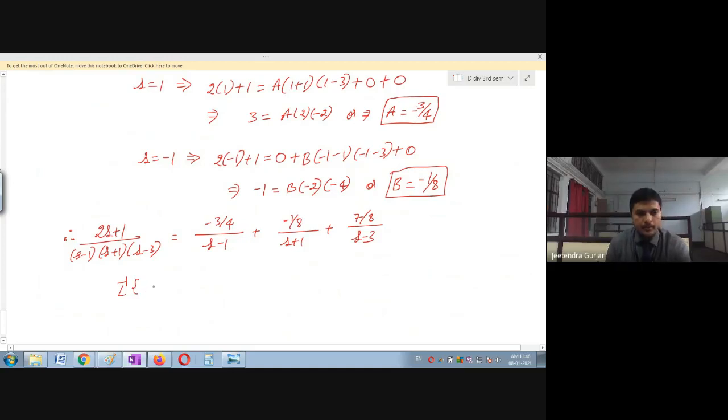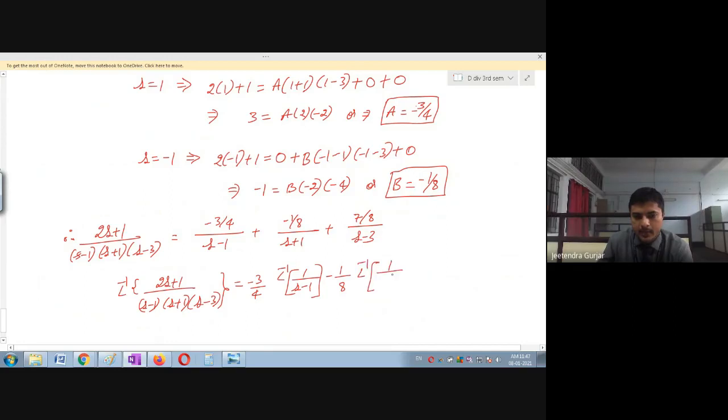So therefore, L inverse of 2S plus 1 divided by S minus 1, S plus 1 and S minus 3 is equal to, here you can see minus 3 upon 4 is constant, so I will remove it outside.